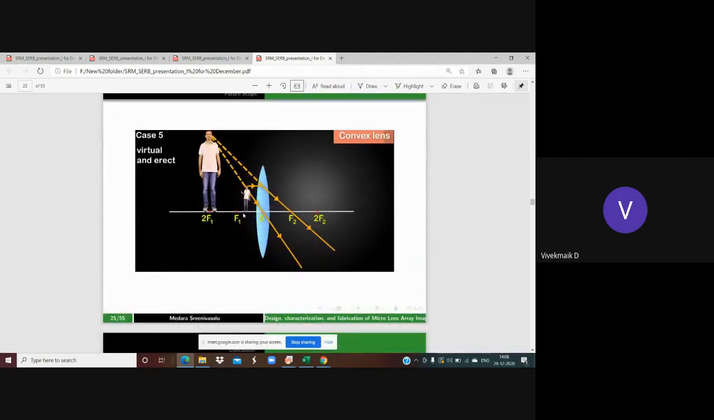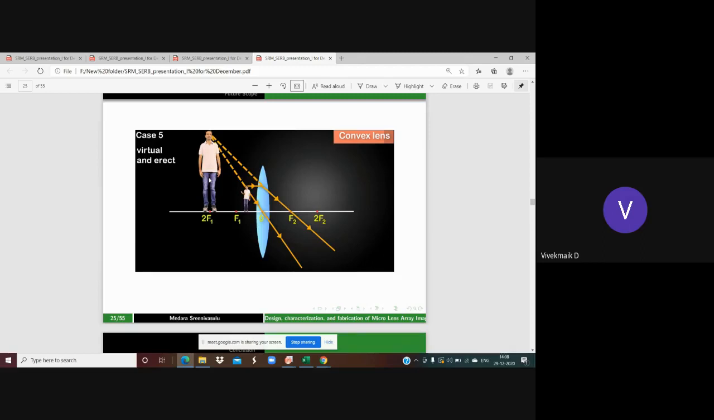If you go further close to the lens, like this, it is in between O and F1. Then the rays are going to become divergent. And if you want to converge those divergent rays, then we are going to draw them back. When you draw with dotted lines, that is a virtual image only. These rays are going to be converged at a virtual point, which is behind the lens only. And this image is a virtual image, and it is an erect image. It is not clear at all.